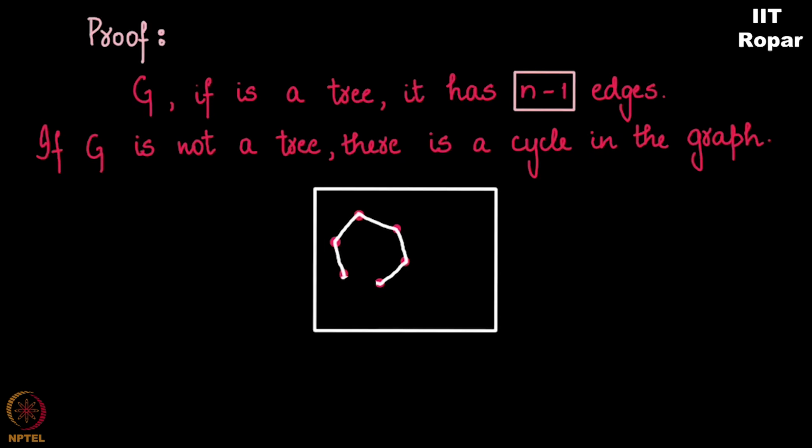Now, if there is another cycle, I'll go to that cycle and remove an edge in the cycle. So, removal of an edge from a cycle results in the cycle not being a cycle anymore, but at the same time, the graph stays connected. I keep doing this for every single possible cycle in the graph, and what will happen? At the end, I will observe that there are no more cycles, but the graph is still connected.